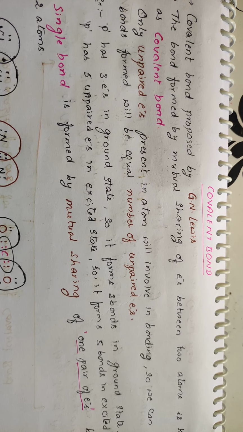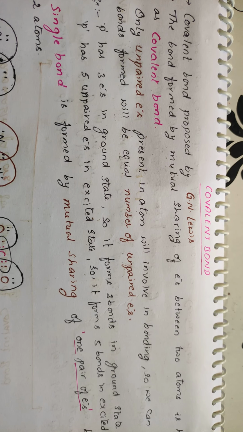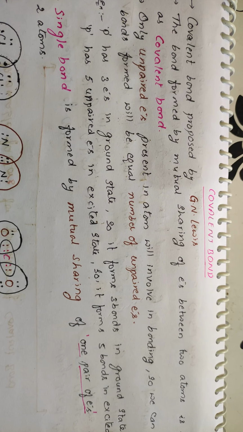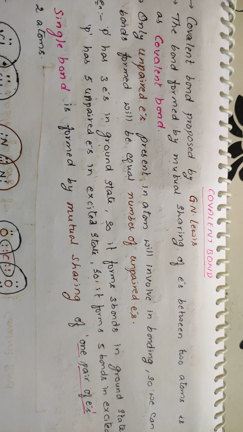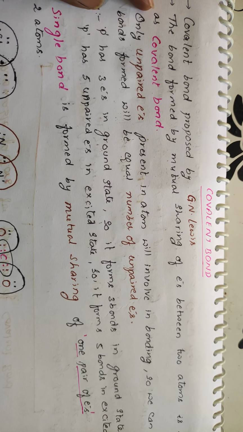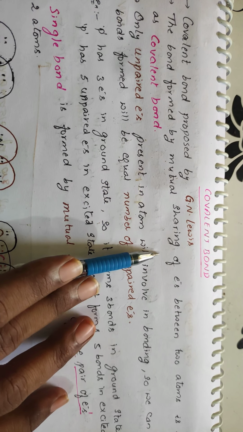And today we are going to start the new content of this chapter that is called covalent bond. And this covalent bond was proposed by Mr. G.N. Lewis. The definition of the covalent bond has been given in this form. The covalent bond is nothing but the bond formed by the mutual sharing.